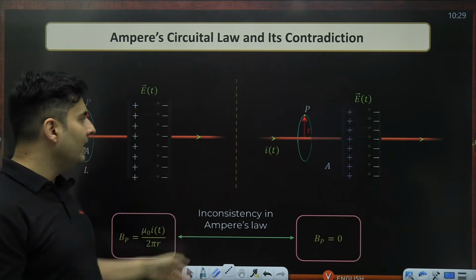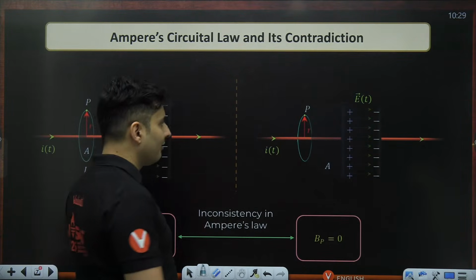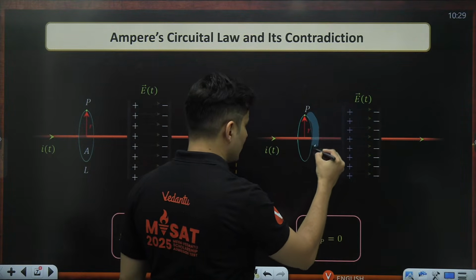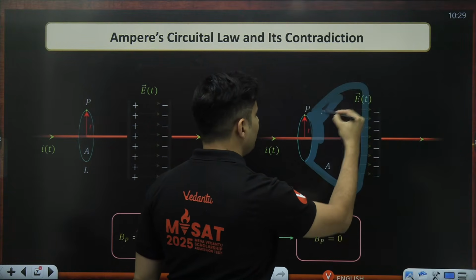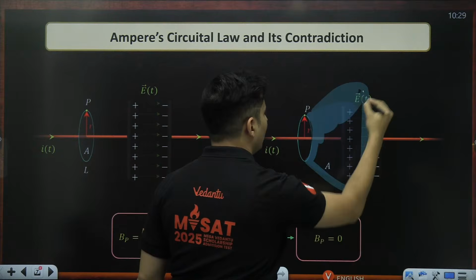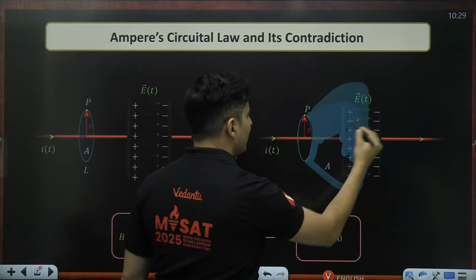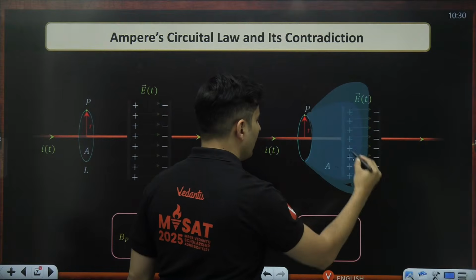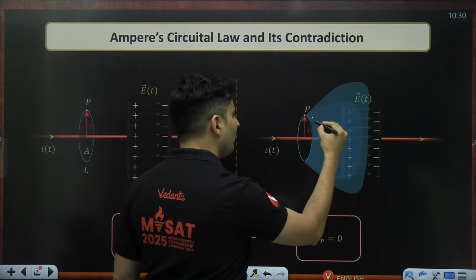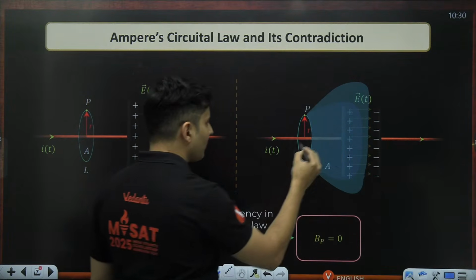So by that method, where you choose the film to be curved, because there is no current piercing it, the magnetic field turns out to be 0.